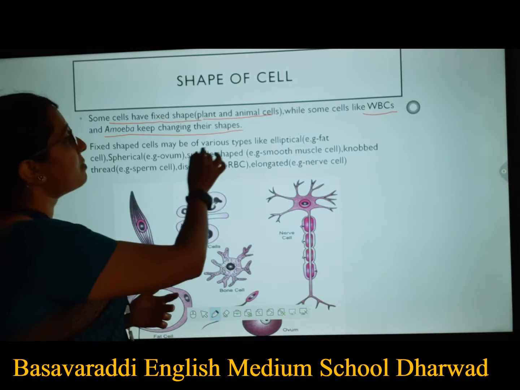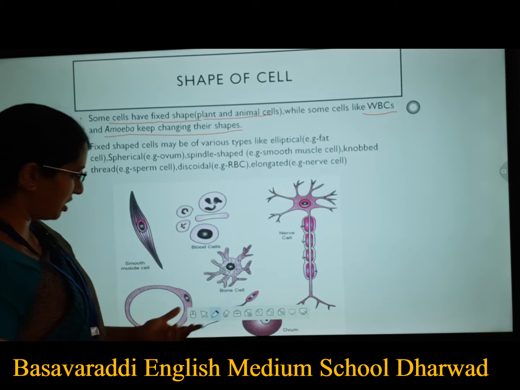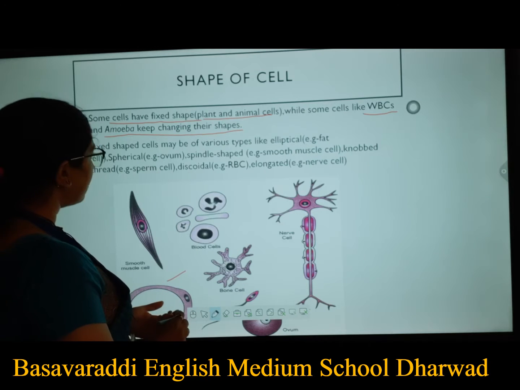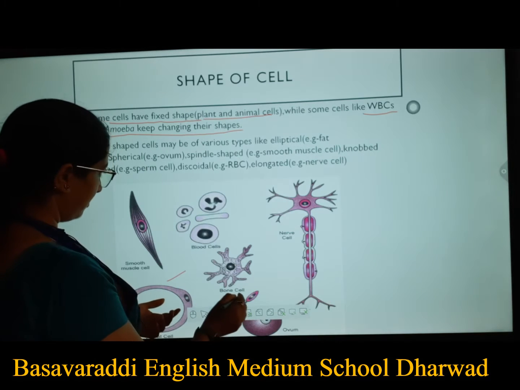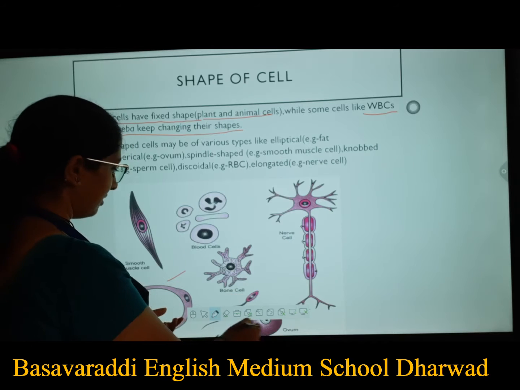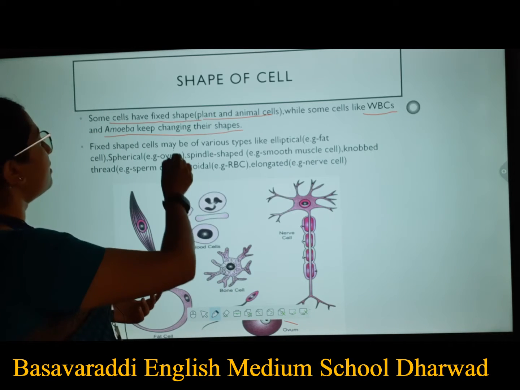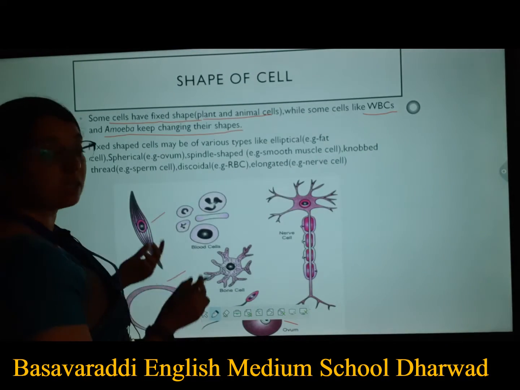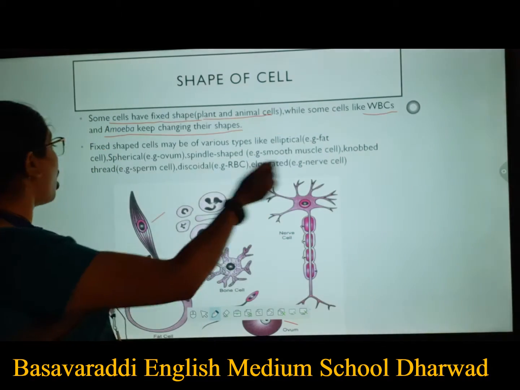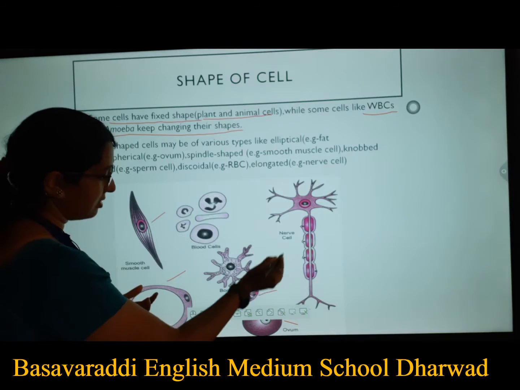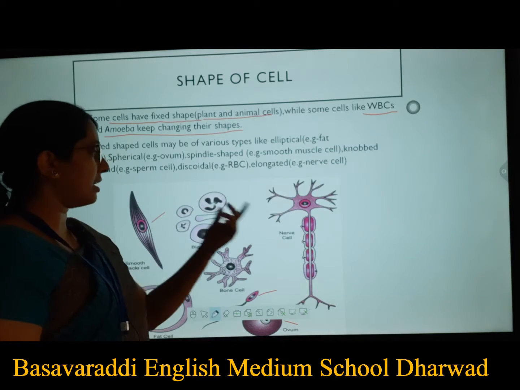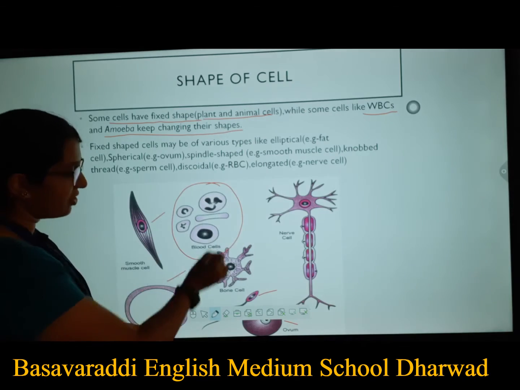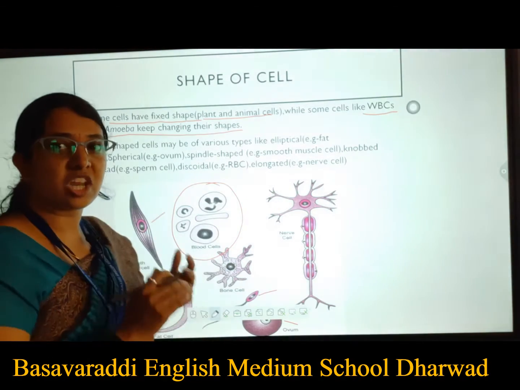Fixed shape cells may be of various types. You are able to see here, we have elliptical in fat cells, then spherical in case of ovum, the ovum cell here. Then we have spindle shaped in case of our muscles, and knobbed thread like in sperm cells. Then discoidal, that is your RBC. Each one is different from one another, each shape is different.